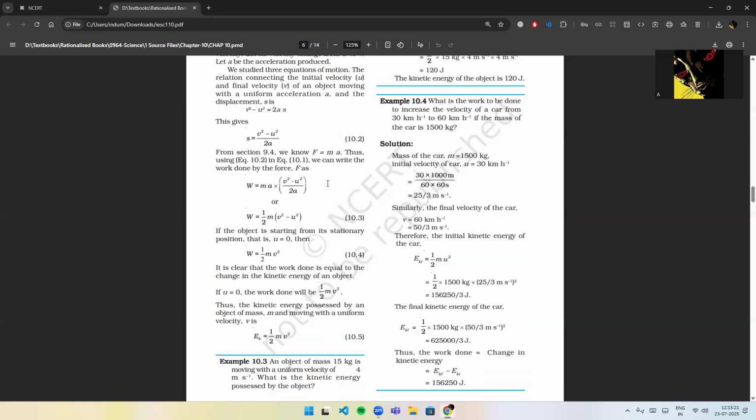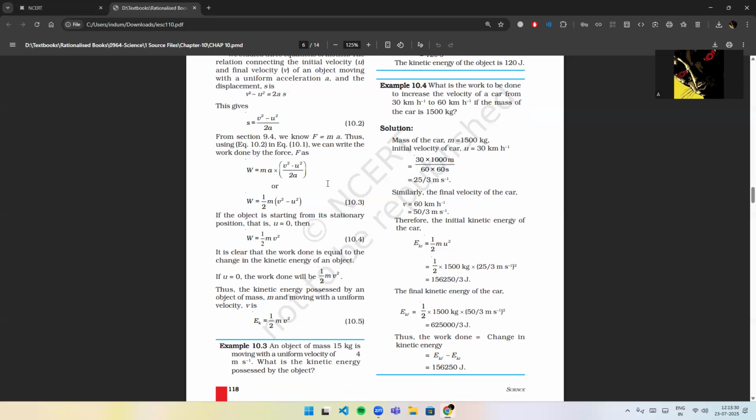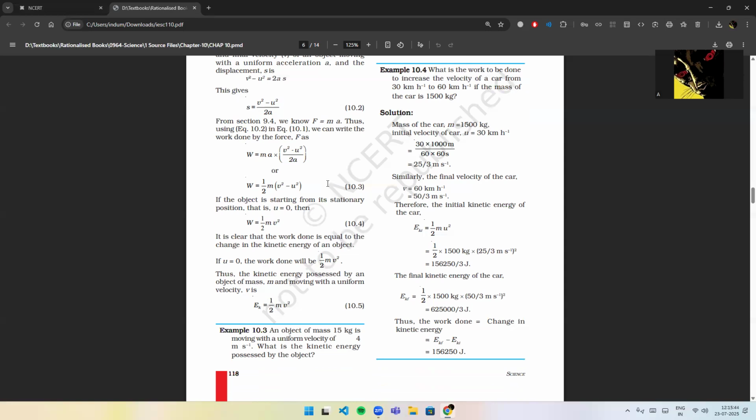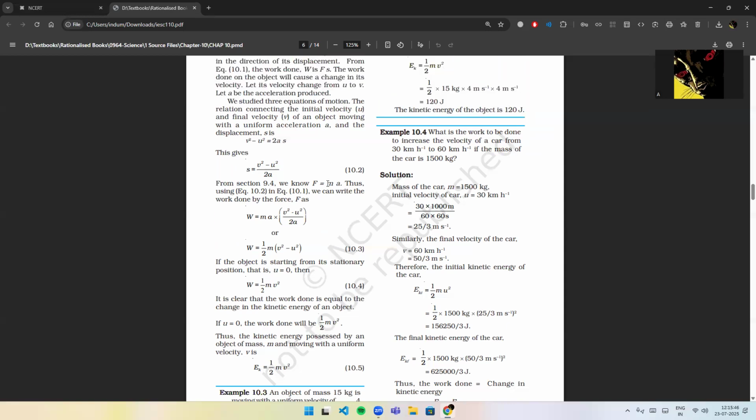If the object is starting from its stationary position, that is u = 0, then W = ½ mv². It is clear that the work done is equal to the change in the kinetic energy of an object. If u is 0, the work done will be ½ mv². Thus, the kinetic energy possessed by an object of mass m and moving with a uniform velocity v is Ek = ½ mv².